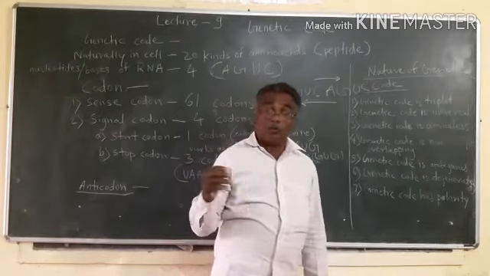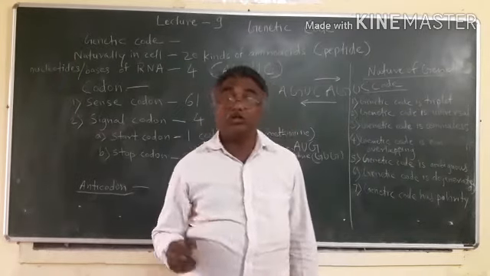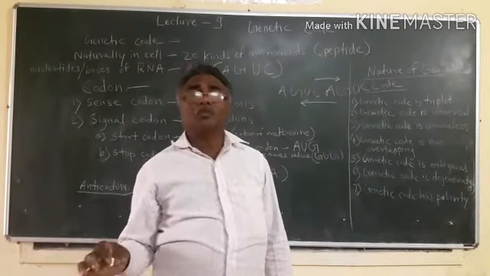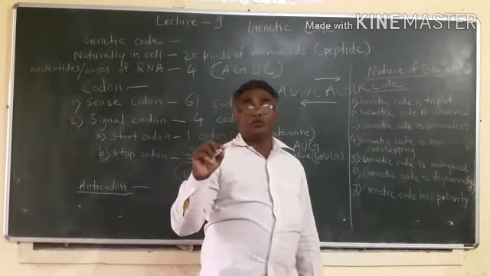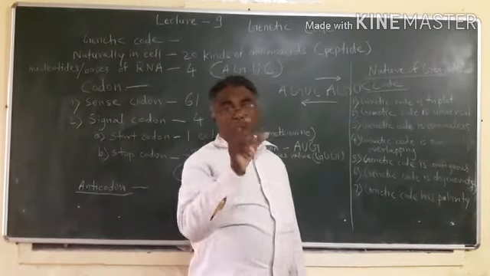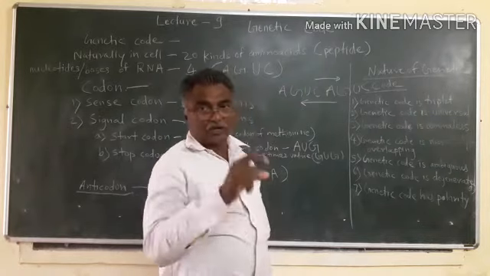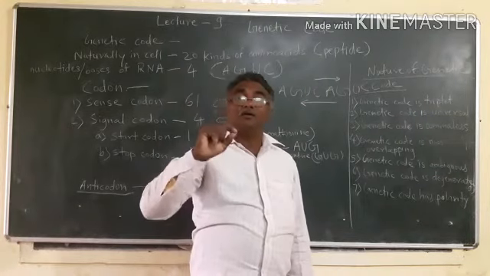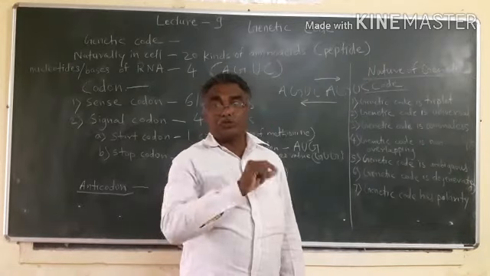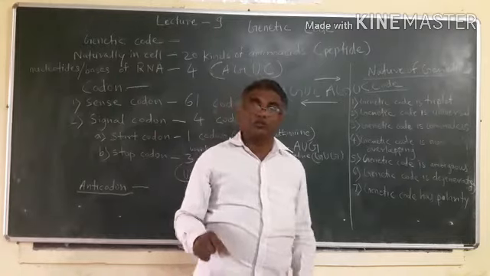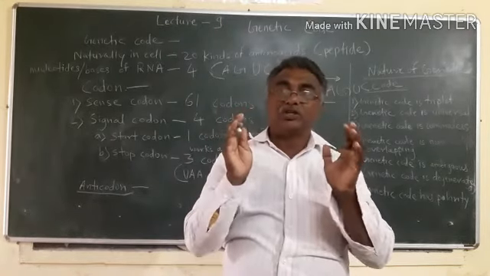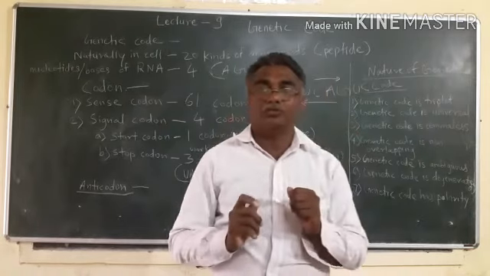Genetic code is commaless, meaning there is a sequence of bases, and 3 bases code for an amino acid one after another, with no comma between the bases and no marker showing which 3 bases form a code.